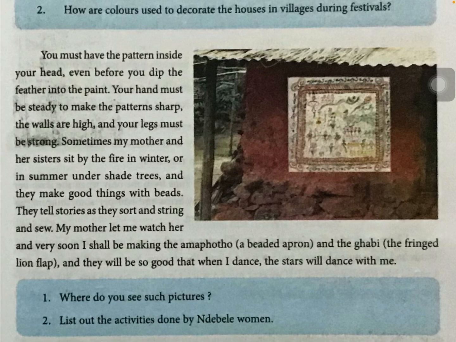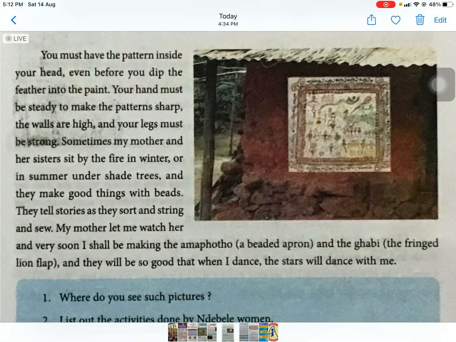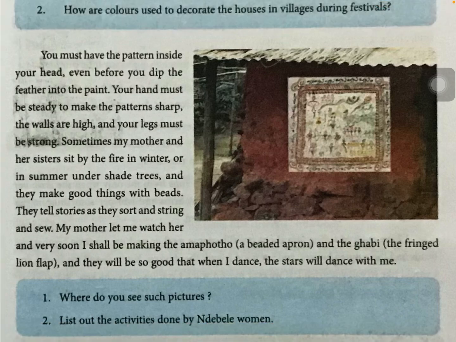So where do they sit, children? They sit by the fire in winter for warmth, and at the same time, for coolness in summer, they sit under shade trees. And they make good things with beads, meaning with the beads they make good chains or decorative items to decorate themselves or for the children, or to give to the neighbors. They tell stories as they sort and string and sew.